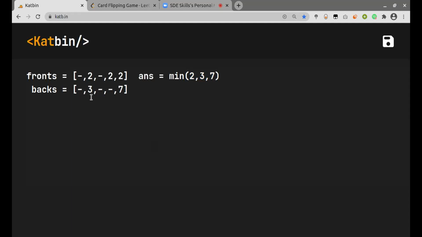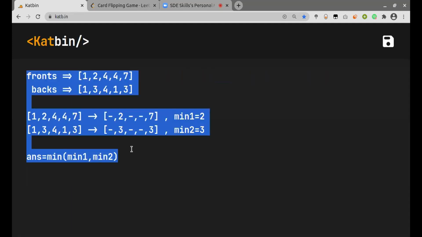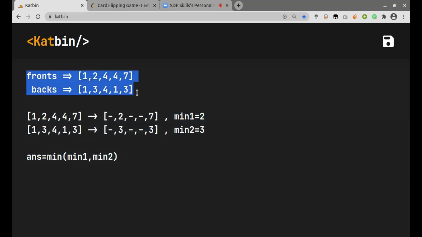Now, if we look at this, all the values which we are left with, we just need to find the minimum value. So I'll just change back to the, yeah, this is our given example which they have given in the question.